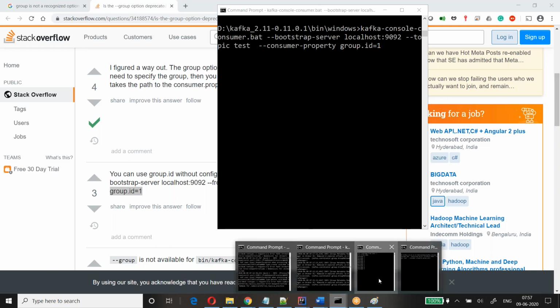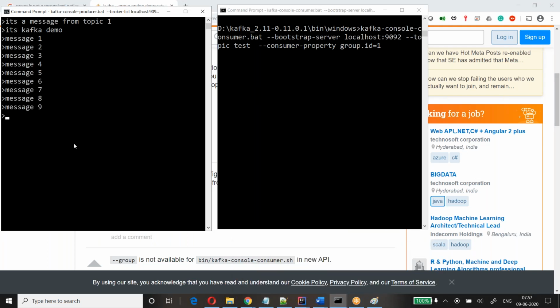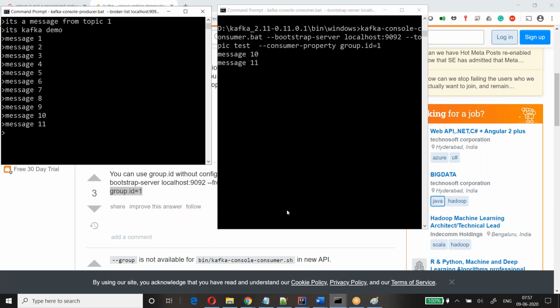Let me go with the publisher. Access 10, access 11. I'm getting okay. So let me start one more consumer. Let me minimize the screen.